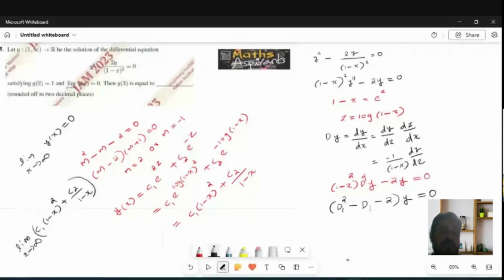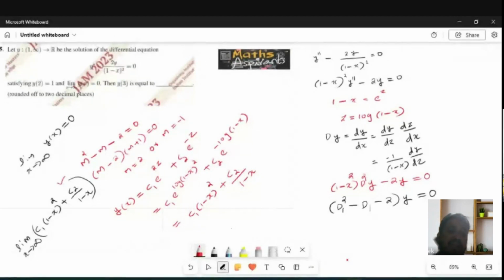This is your y of x. If x tends to infinity, the second term c2 by infinity will come, something divided by infinity. Yeah, there is a chance to 0, no issue.